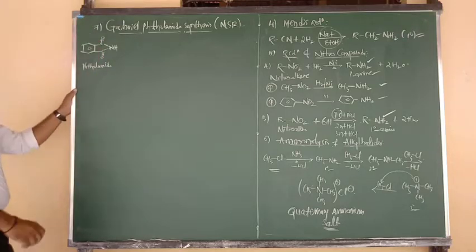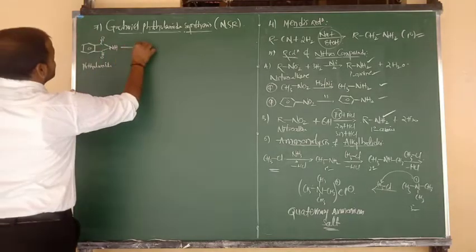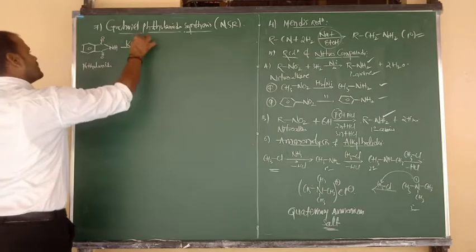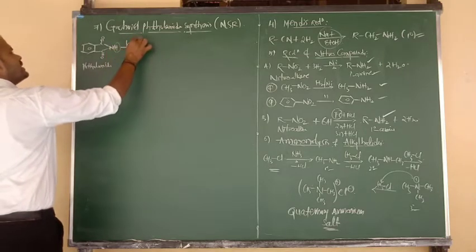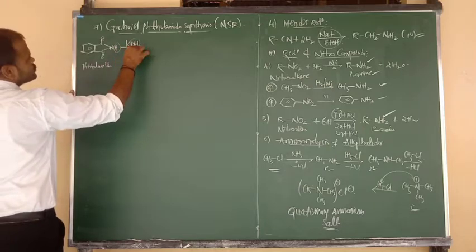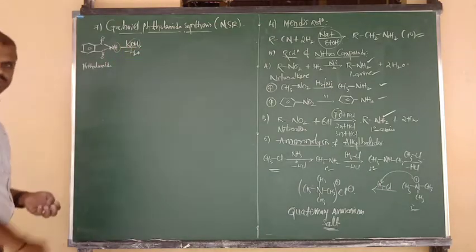Phthalimide undergoes reaction with a base. The base is alkali KOH. H contains charge plus, it combines with OH minus and is eliminated in the form of a water molecule.